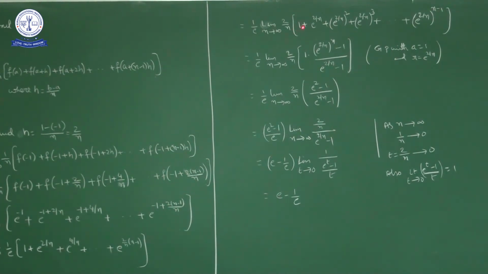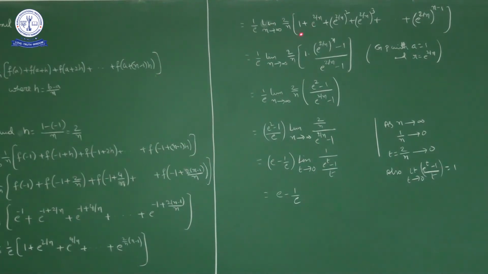If you observe 1, here e power 2 by n, okay, ar square, ar cube and so on up to ar power n minus 1. Okay. Here the first term is 1, the common ratio is e power 2 by n. Okay. The sum of n terms of a geometric progression a plus ar plus and so on up to ar power n minus 1 is a into (r power n minus 1) by (r minus 1). So using that formula for this part, a is 1, into what is r here? E power 2 by n, r power n, e power 2 by n whole power n, minus 1, upon r minus 1. What is r? E power 2 by n, e power 2 by n minus 1.